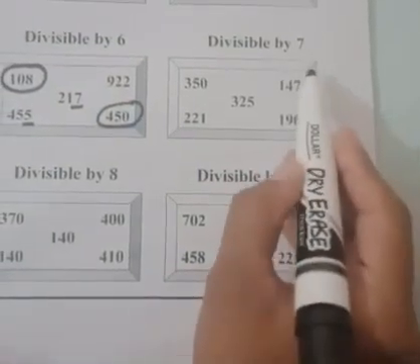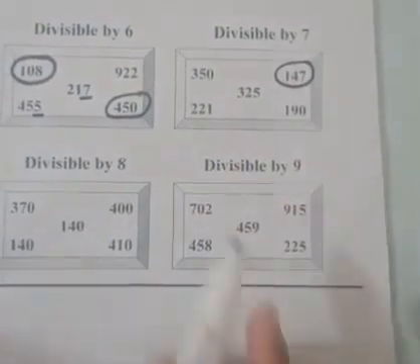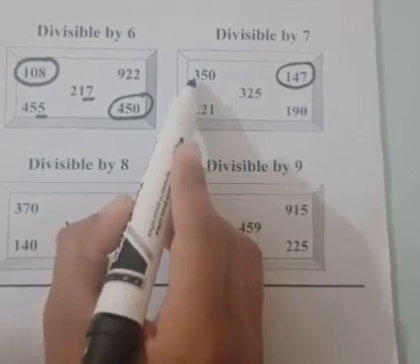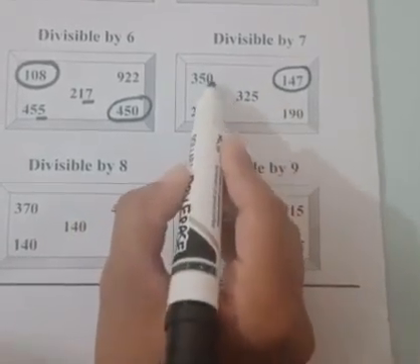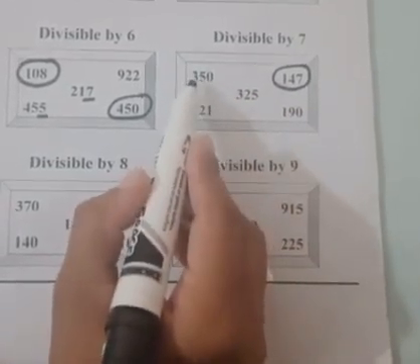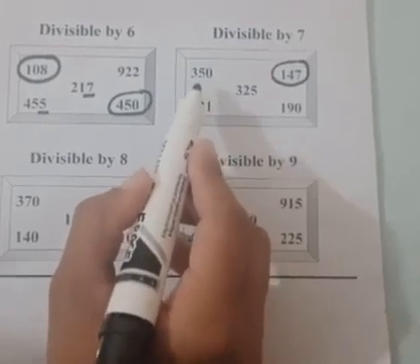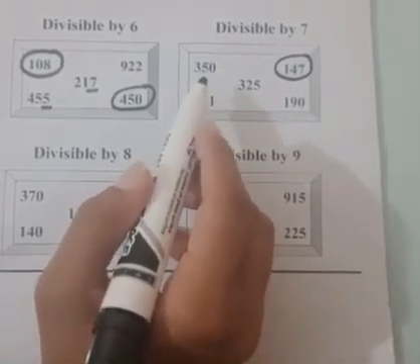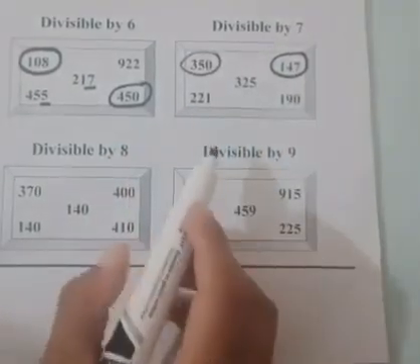Okay, so have we checked? 147 is divisible by 7. The number is 350. When we twice 0, it will remain 0. And when we subtract 35 from 0, the answer will be 35. 35 is a multiple of 7, so this is also divisible by 7.